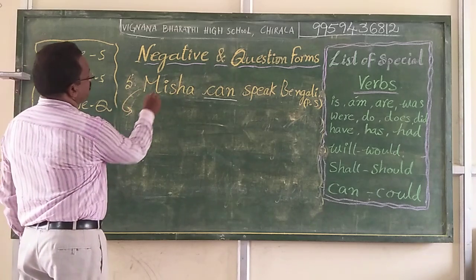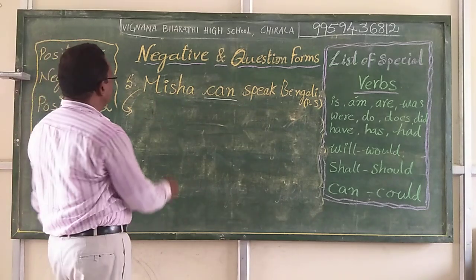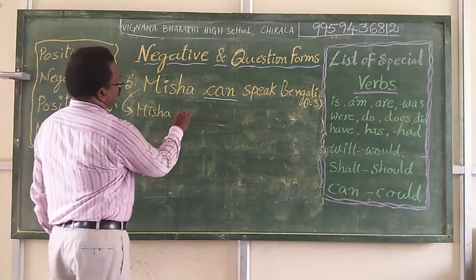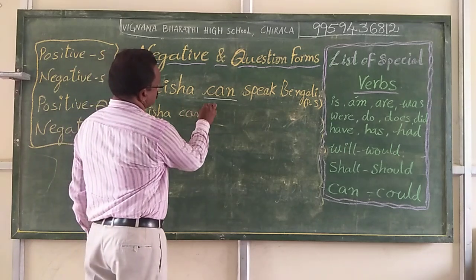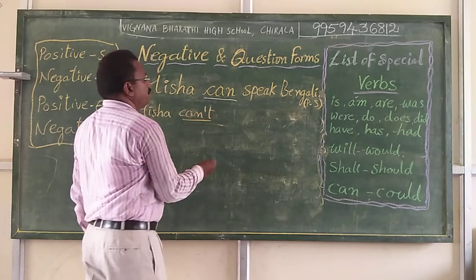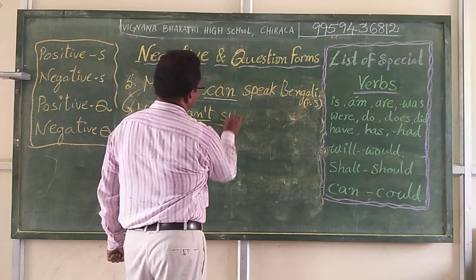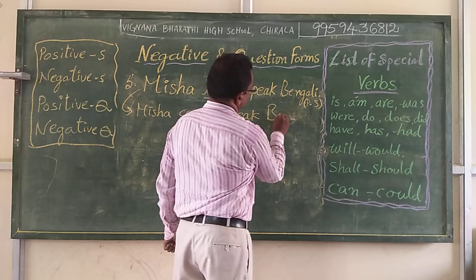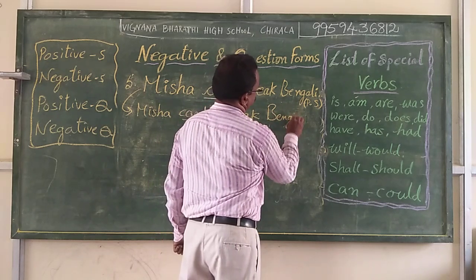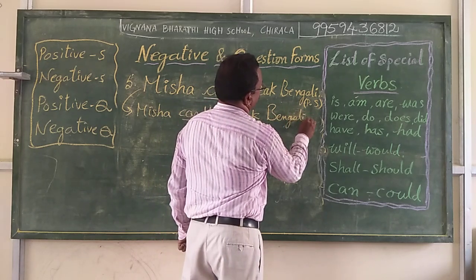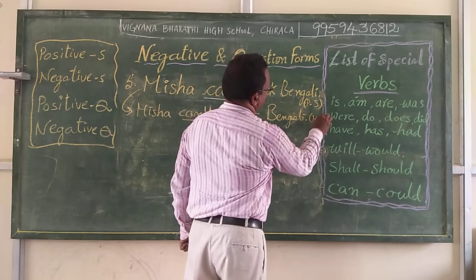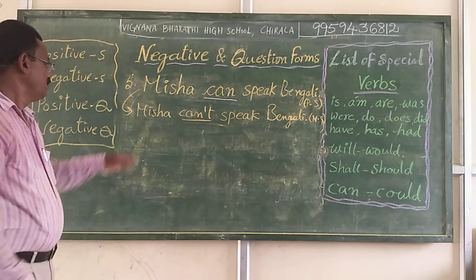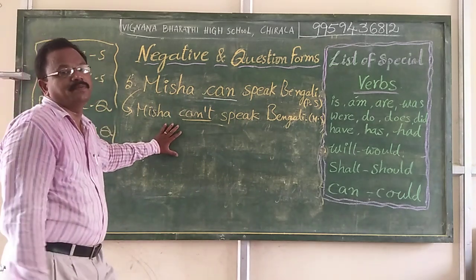Now, the negative statement for this positive statement. Misha can't speak Bengali. This is a negative statement. Here, Misha doesn't know how to speak Bengali.